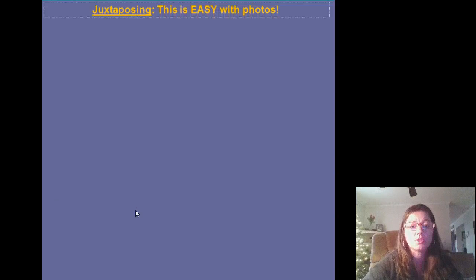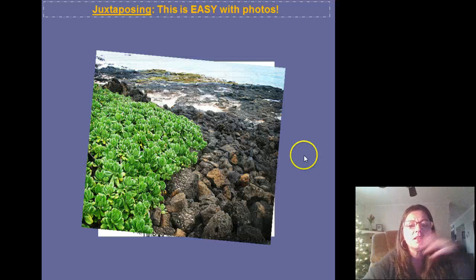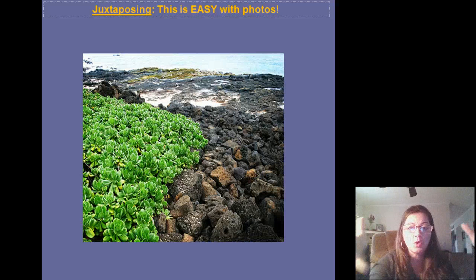So let's see how this works with photos, because photography is great for juxtaposing. The next one is showing you nature. It's a nature scene. On the right you have those hard rocks, and on the left you have green foliage, and you feel the difference in those things. One is warm and comforting, and the other side is very hard and damaging, right?